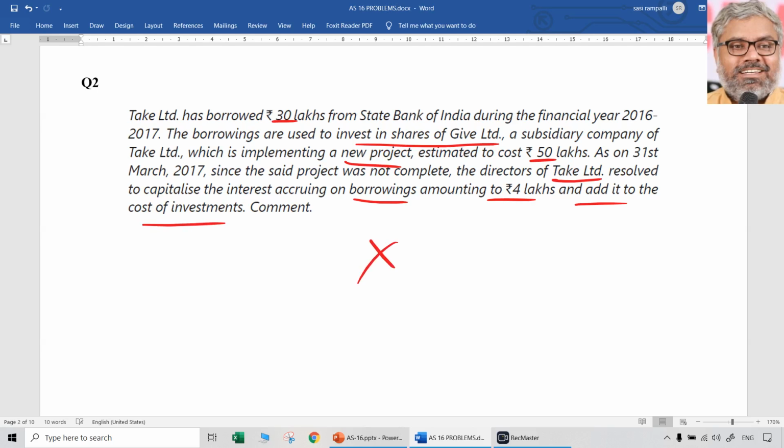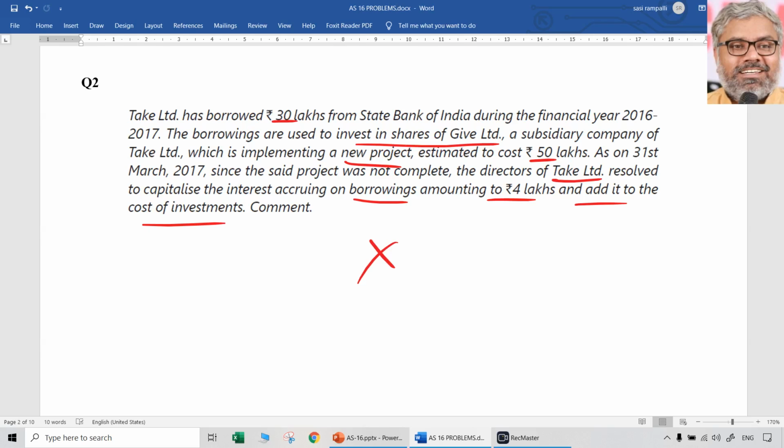Answer is no. They cannot do that. They are not building any qualifying asset. Take Limited and Give Limited are two different entities. When Take Limited itself invests in the construction of an asset, it's okay. But what is it actually buying? It is only buying shares in Give Limited. Shares are not an asset that requires a substantial period of time to get ready for their intended use. Shares are available the moment you invest in them. So there is no qualifying asset here for Take Limited. Shares are not a qualifying asset at all, definitely not. So when Take Limited does not have any qualifying asset, how can it capitalize the interest?